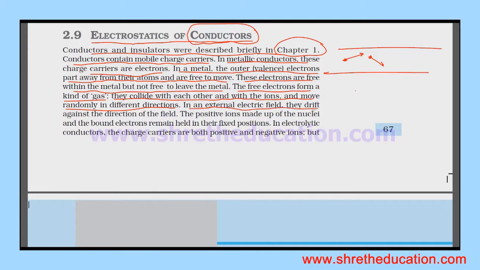In an external electric field, they drift against the direction of the field. The positive ions, the nuclei and bound electrons, remain held in their fixed positions.